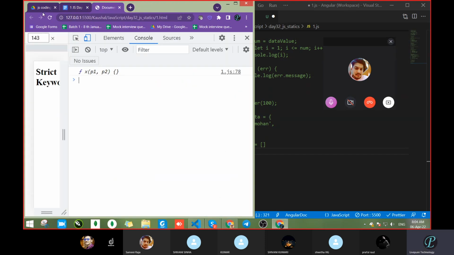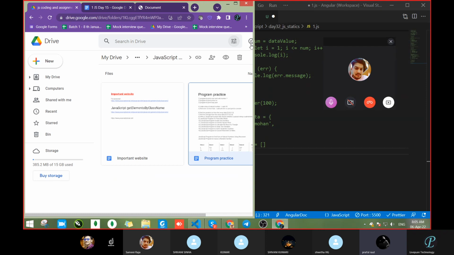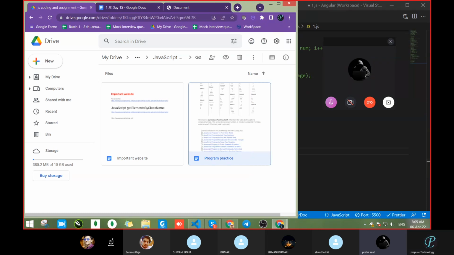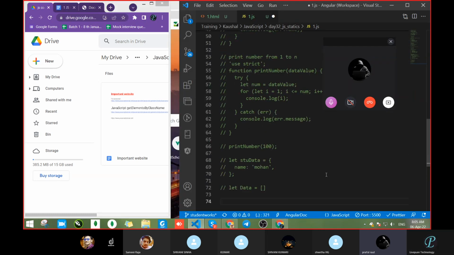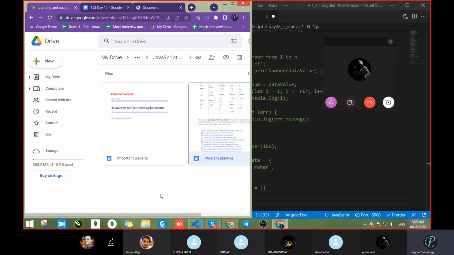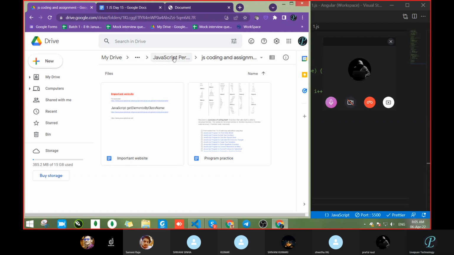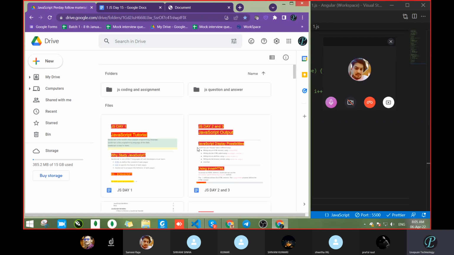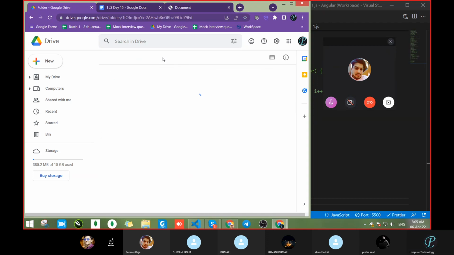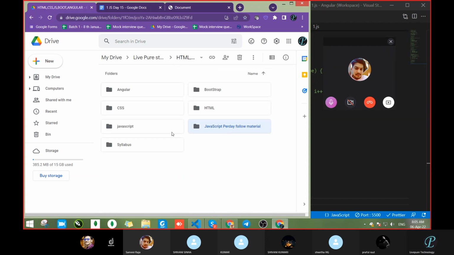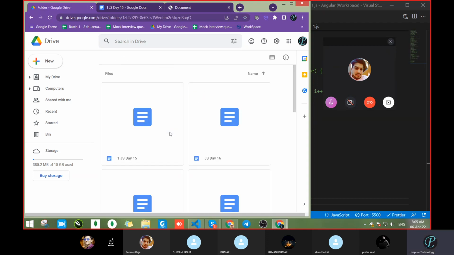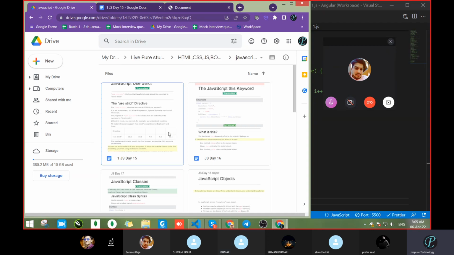Sir, when you are going for objects... Sir, we write strict one time and all cases are handled? Yeah, we do not have to worry about anything. It will automatically handle all the things. Clear? In Angular, by default, there is no need to write strict also. It is automatically available by default. Yes, sir, I have seen these things in .NET. Yeah, many programming languages already have this.